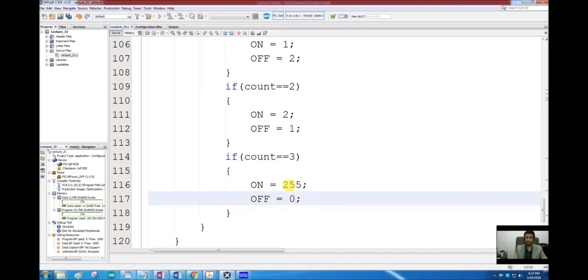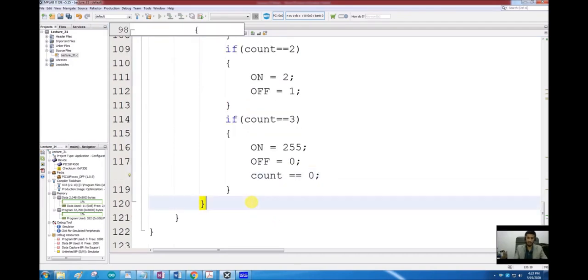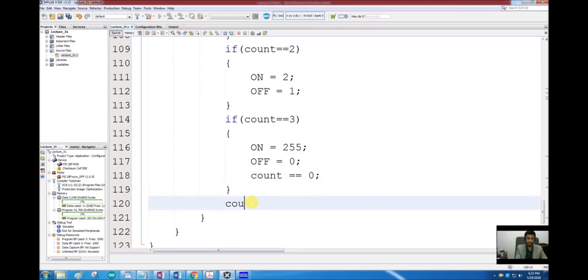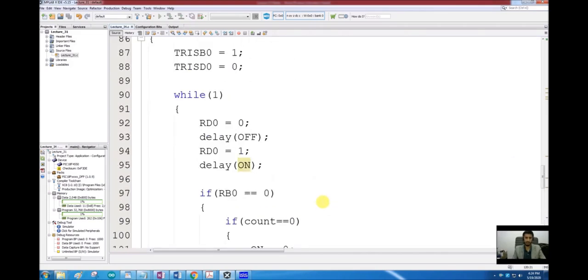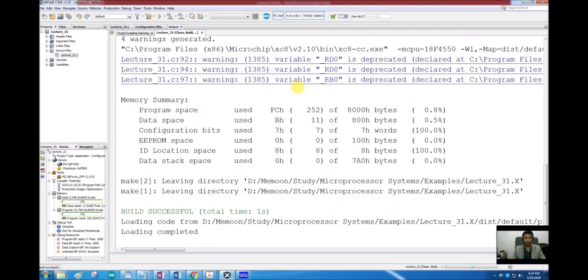So off is equal to 0 and on is equal to 255, and once the count reaches 3, it should reset the count to 0 for the next cycle to begin, and once the conditions are checked, it should increment the count. So I think our program should work fine. Let's try. So the build is successful, and let's try to simulate it on Proteus.